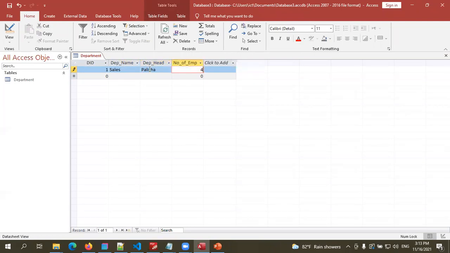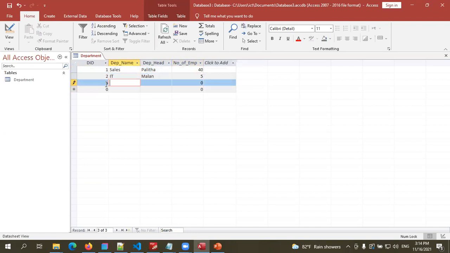Number of employees 40. Second row, IT department, some name, employees 5. 3, HR department, 12. So like that we can add data from the datasheet view.